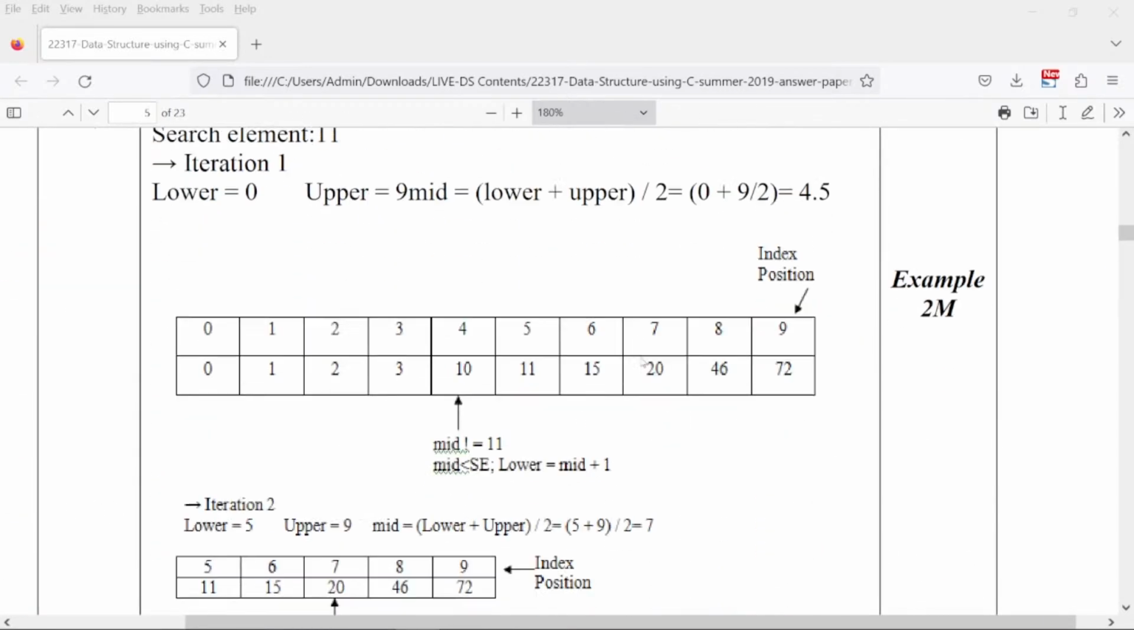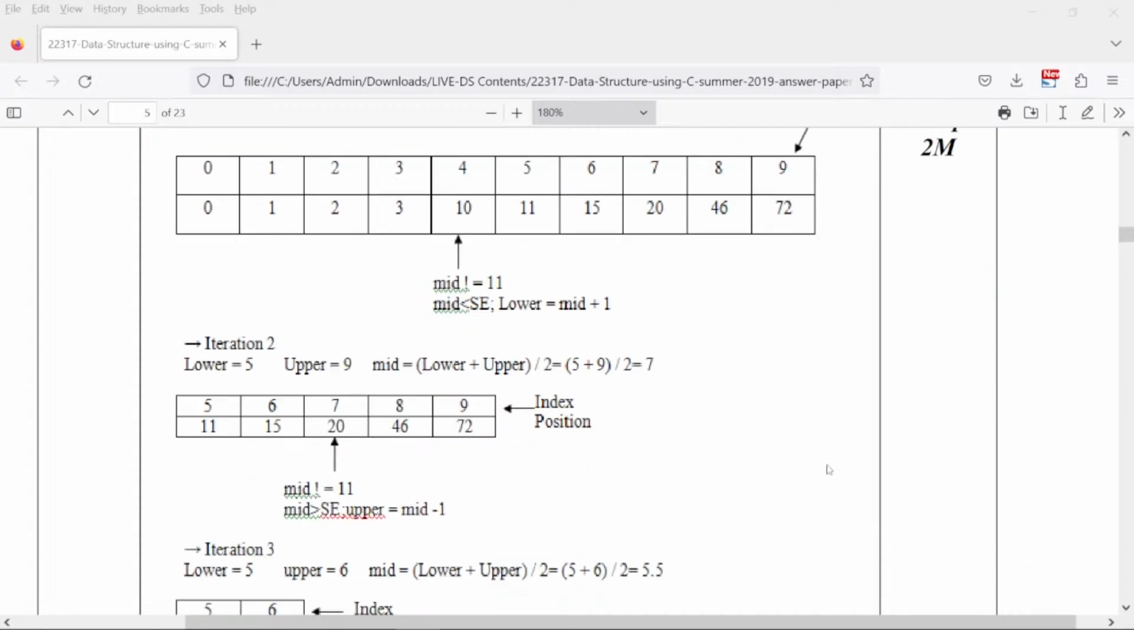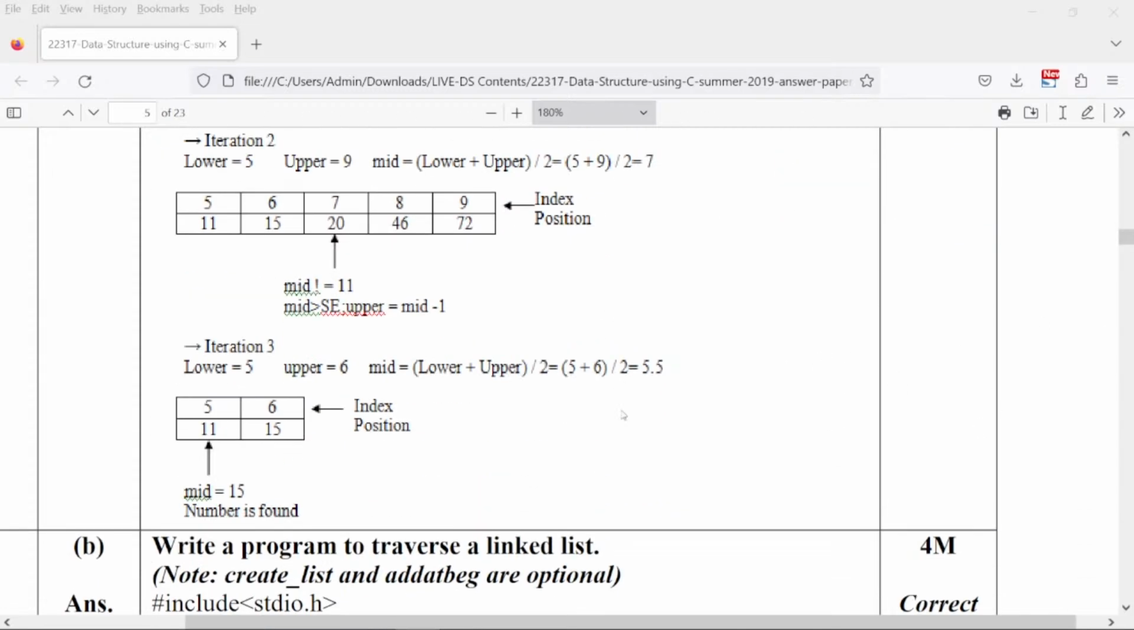Then writing an example, any one example of your choice, will give you the other 2 marks. Just remember that the array has to be sorted. So you can take any one example of your choice and make a note of that.